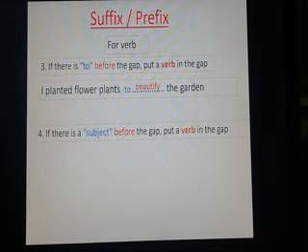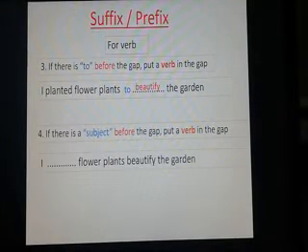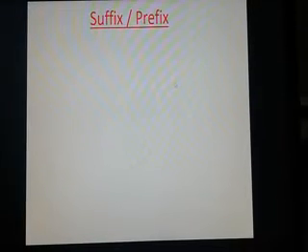If there is a subject before the gap, put a verb in the gap. Okay. The example is: I ___ flower plants beautifully. I ___ flower plants beautify the garden. You must use a verb here because "I" is a subject. I planted flower plants to beautify the garden. Here "to" is missing. Unfortunately, "to" is missing.